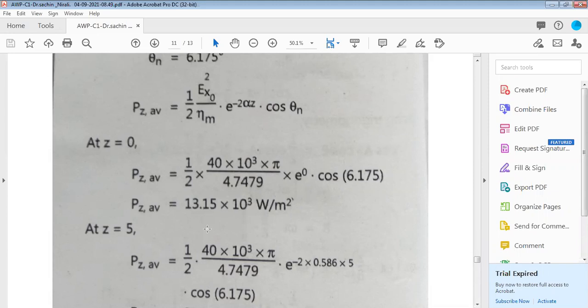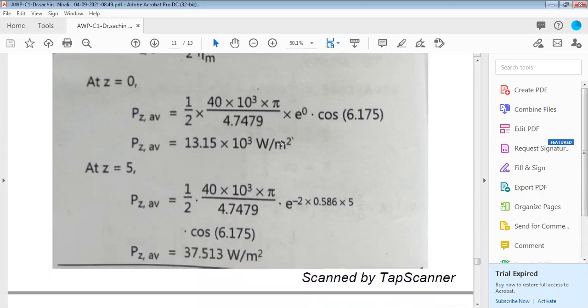Similarly, when Z is equal to 5, again substitute the value, and you will get P average at Z equal to 5 as 37.51 watt per meter square.